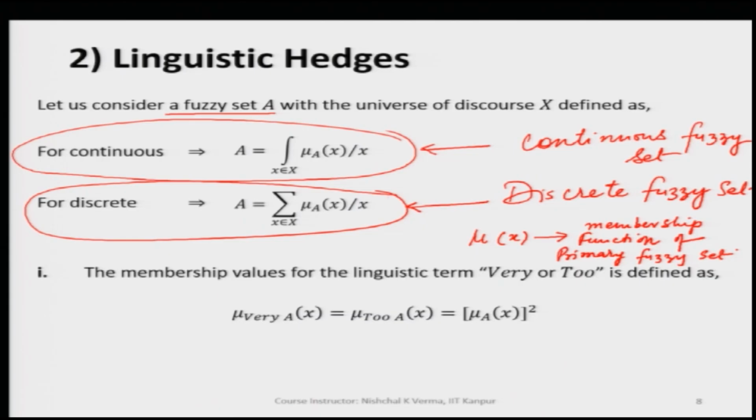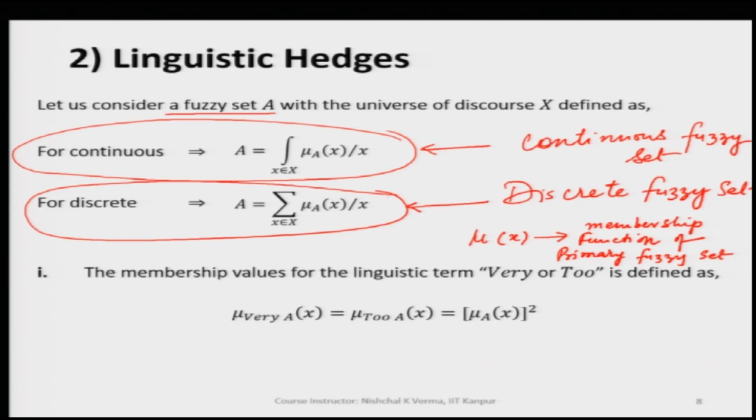Like in case of age, we have seen young. So, young is represented by a primary set. This is a primary fuzzy set. This is also sometimes termed a fuzzy value or a linguistic value, because all of these, the linguistic value, fuzzy value, etc., are represented by a suitable fuzzy set. So, now let us make use of mu x which is used in the primary fuzzy set, and let us make a linguistic hedge out of it.